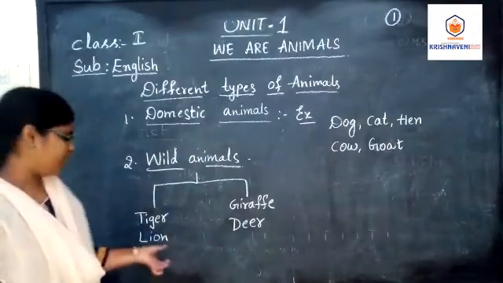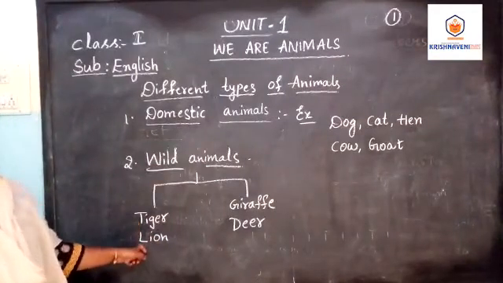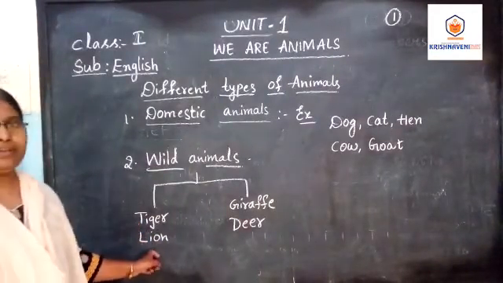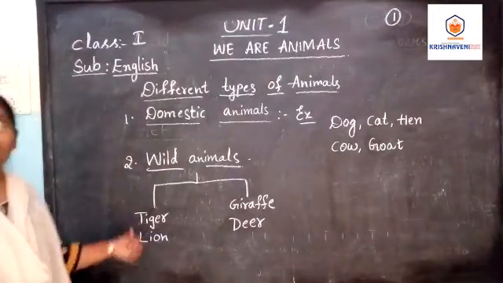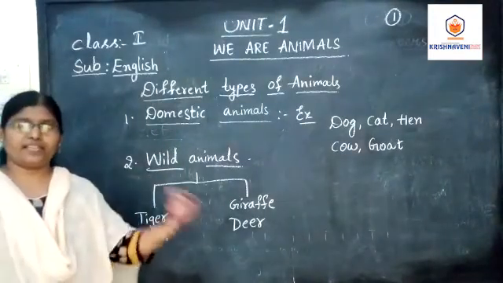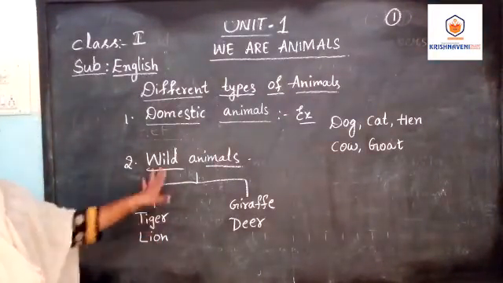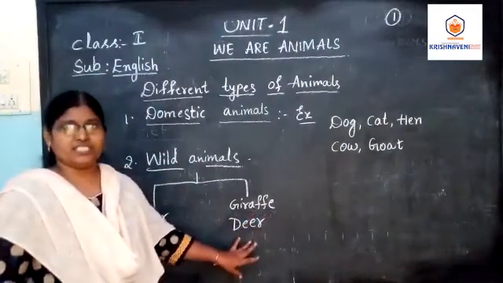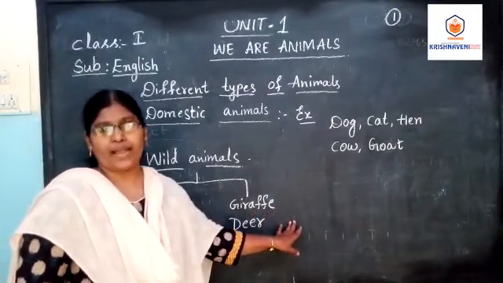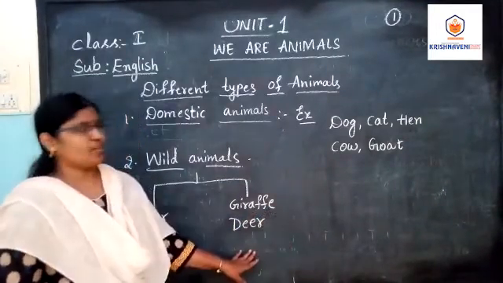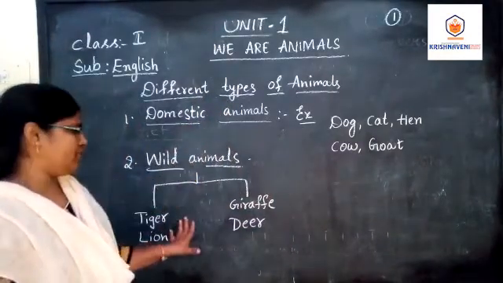The animals will catch them. So tiger, lion, and not only tiger and lion, also cheetah and leopard. They hunt small animals and eat the flesh. They are called wild animals. Among them, giraffe, deer and some other animals eat plants. I hope you understood the difference between wild animals and domestic animals.